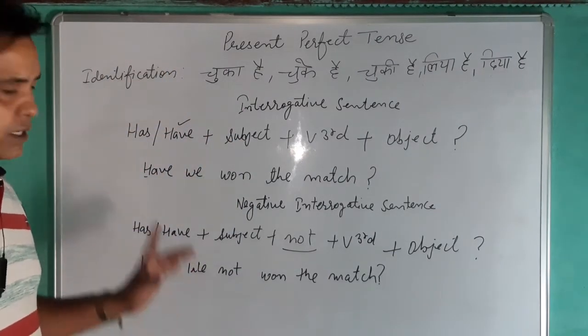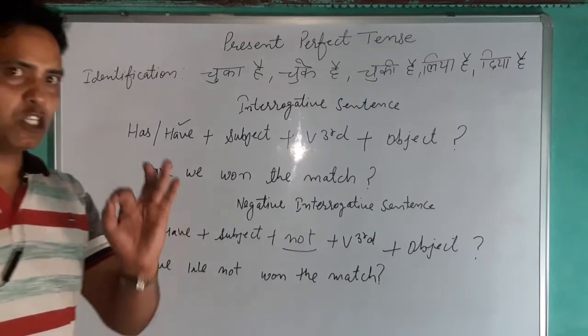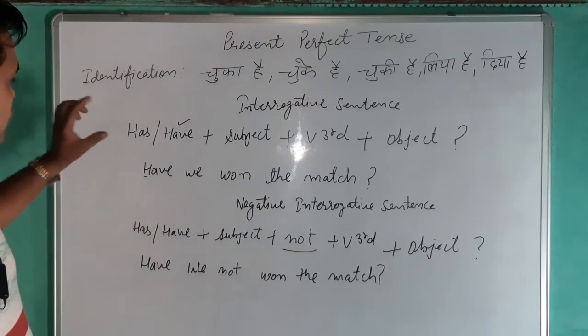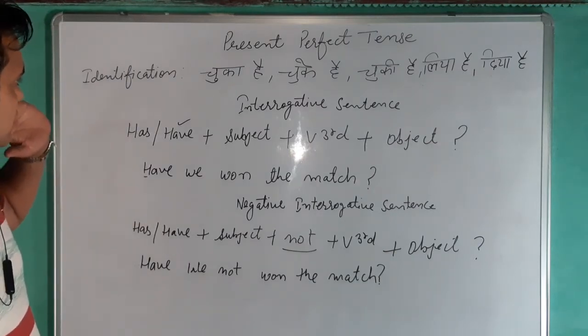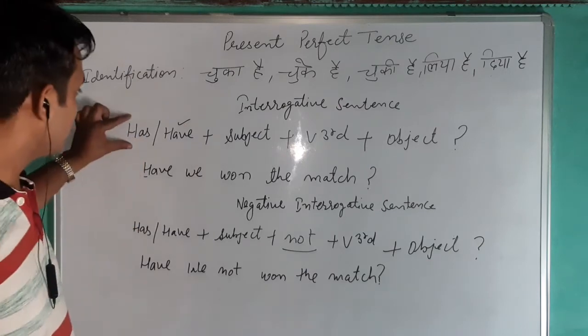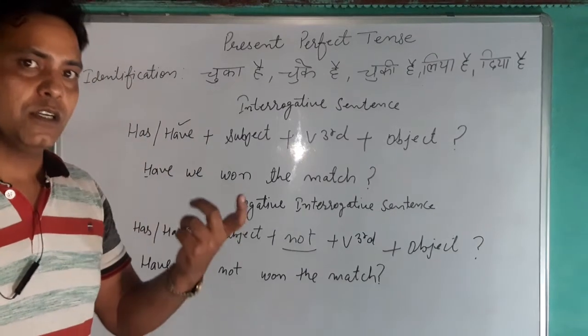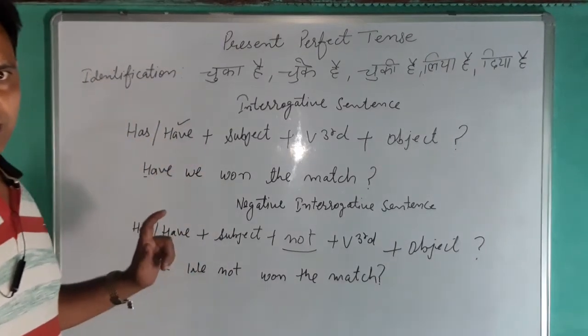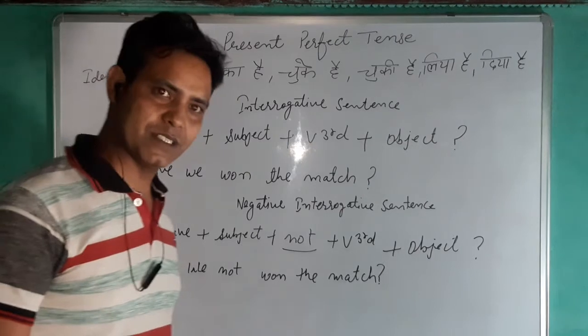But you must keep one thing in mind: the use of subject. With which subject we use has, and with which subject we use have. Be clear about these things.